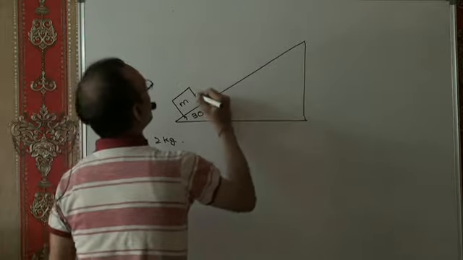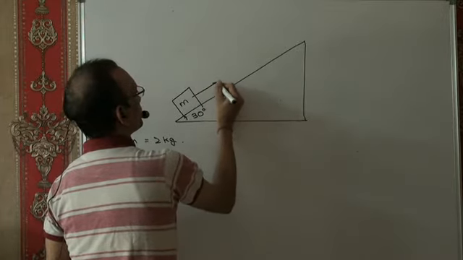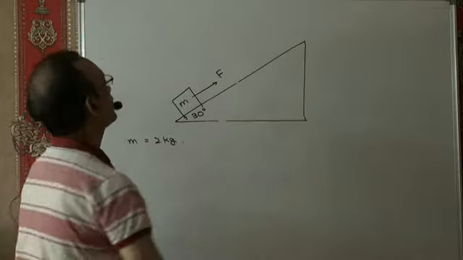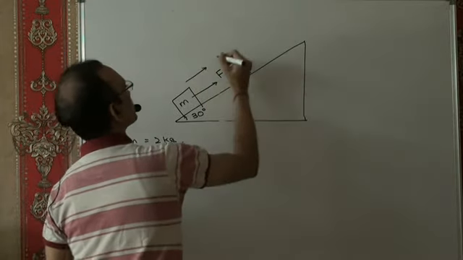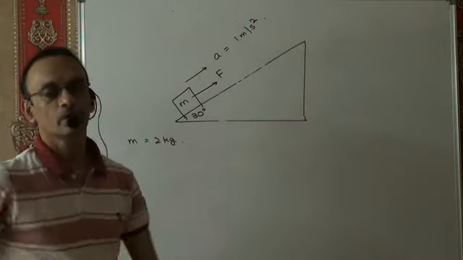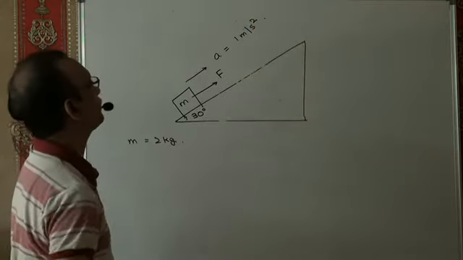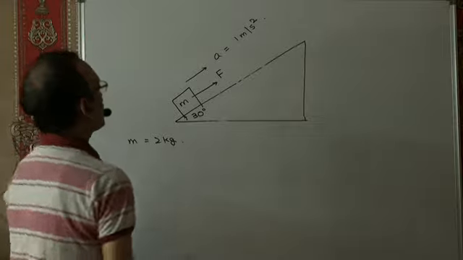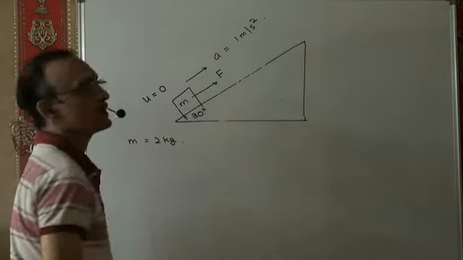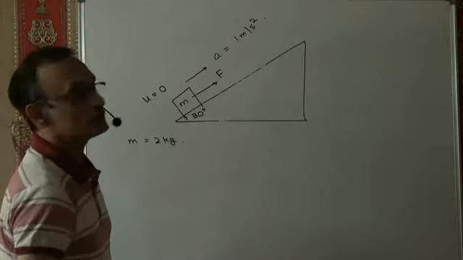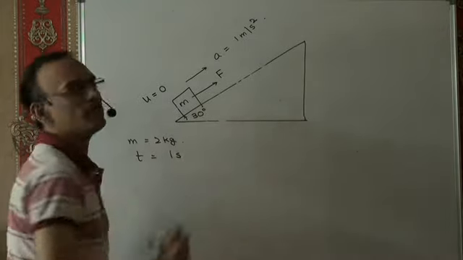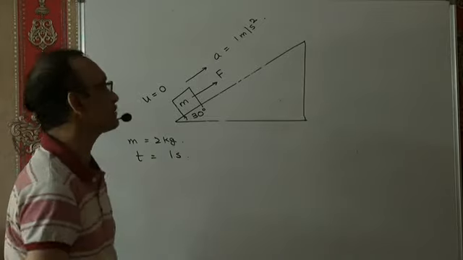And there is a force acting on it, an external force parallel to the plane, which gives this mass an acceleration of say 1 meter per second squared up the plane, right? The particle starts from rest. I want to compute the power delivered by this force at t equal to 1 second.